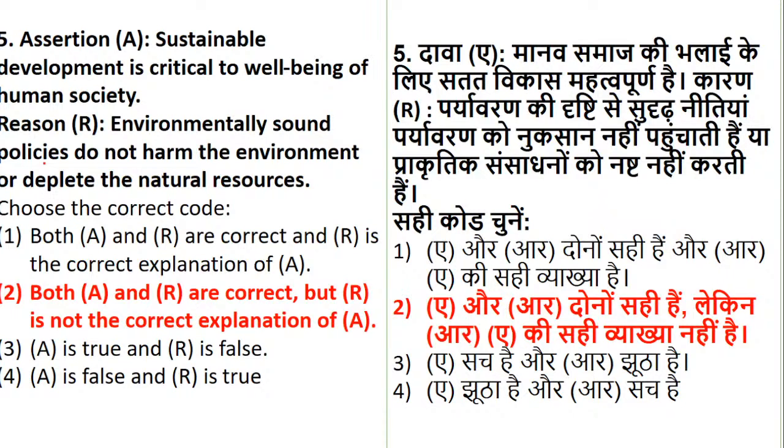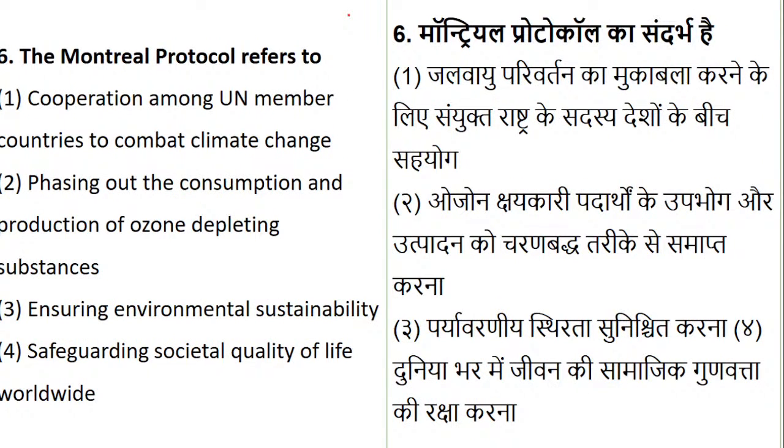Is it clear? I was expecting the students would go wrong, and the same thing happened. Swarnali, you got it, or any other? She raised a doubt. Any other who is still stuck, please let me know. I'll explain once again. Read this sentence like this: if sustainable development does not take place the way it is expected, it is going to become critical. That is true. And environmentally sound policies never will harm the environment and never will deplete the resources. So both the statements in their own places are correct, but there is no correlation. Fine? Okay. Now just a minute, I will switch the slides.